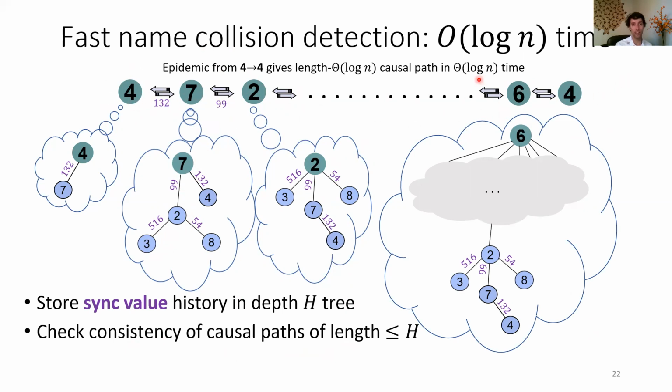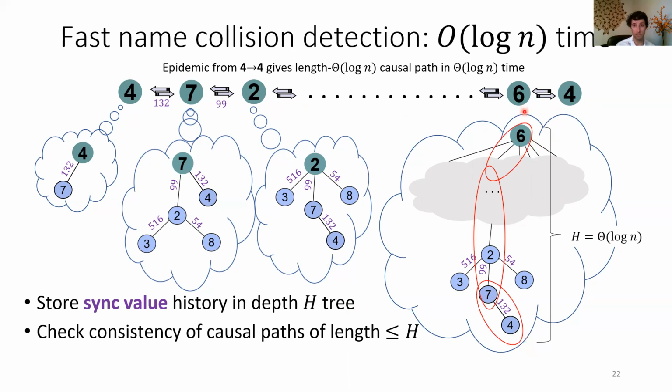So we actually know that in optimal log n time, there's going to be some causal chain of length log n between one agent and the duplicate agent. So we're going to use these causal chains to detect a collision in a similar way. So now agent 6 eventually interacts with agent 4. And because their tree is of depth log n, their tree goes deep enough that they're storing this entire causal chain all the way back to this agent 4. So agent 6 knows, hey, I've seen agent 4 before.